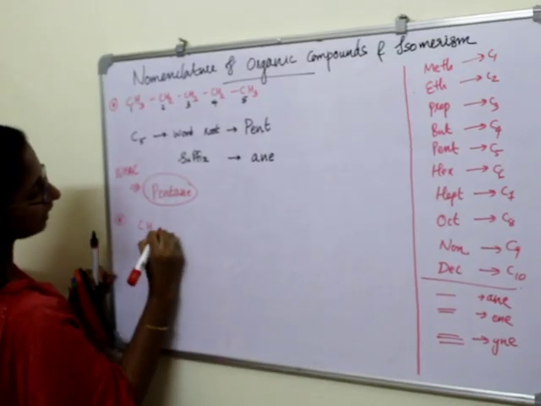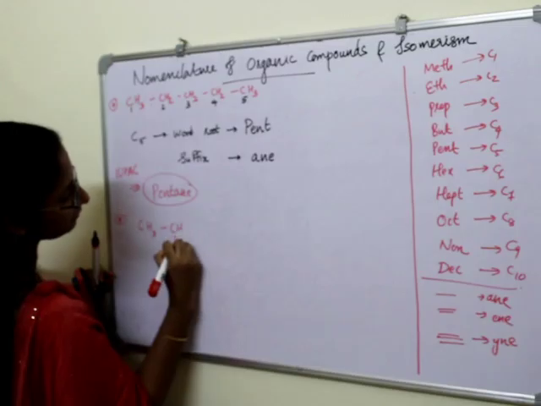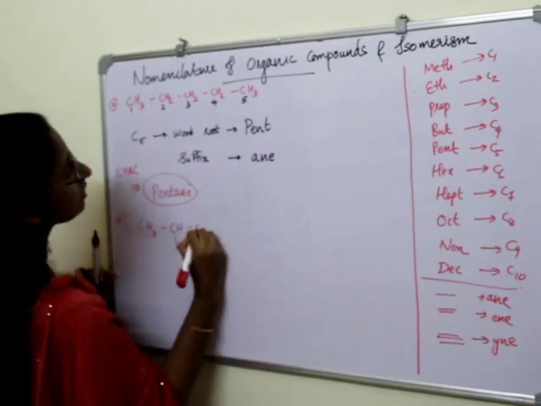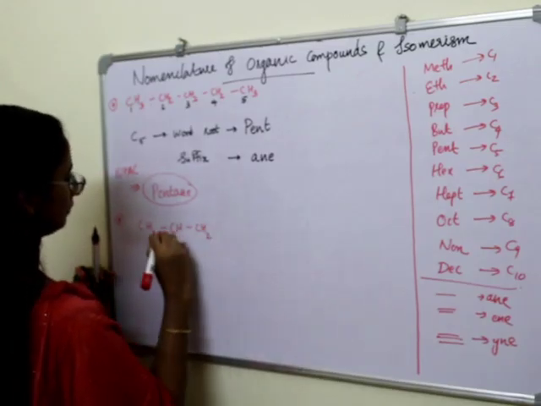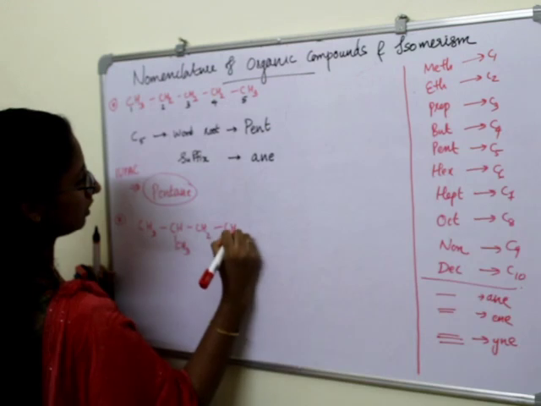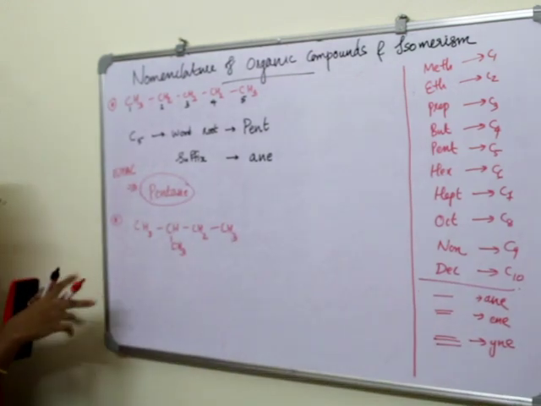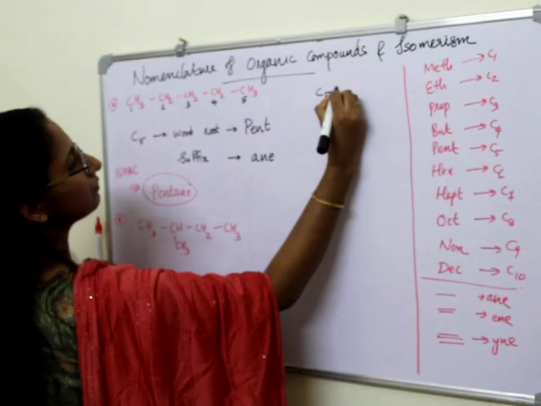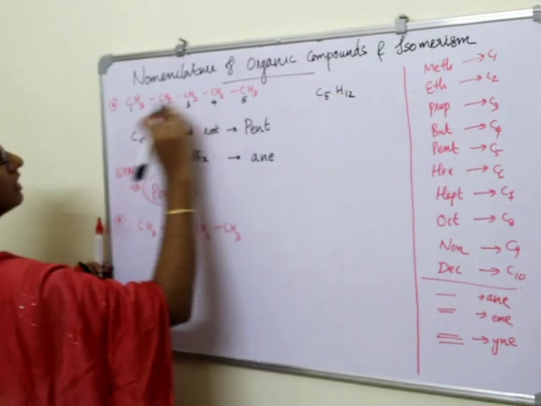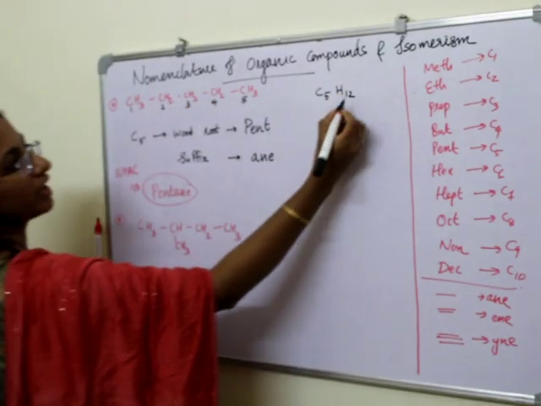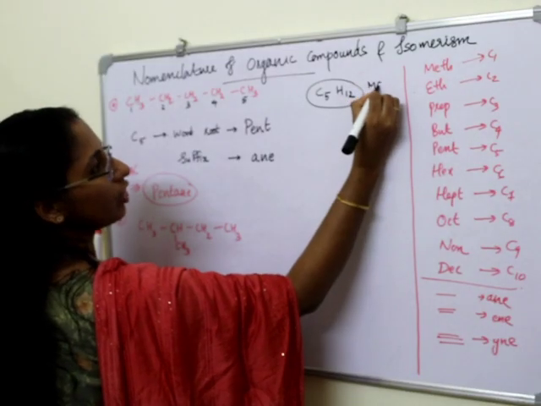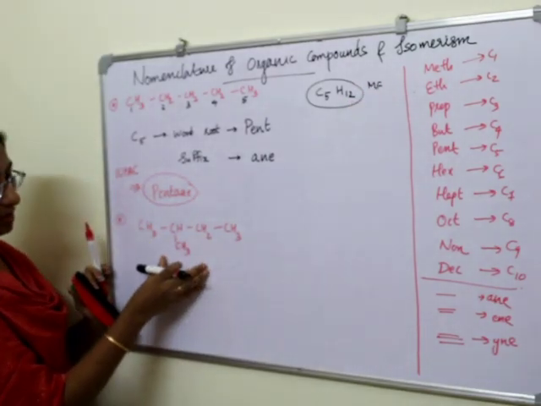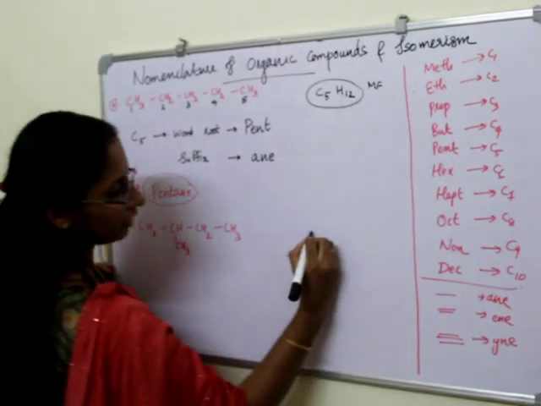CH3, CH3, CH2, CH3. So here the molecular formula is C5H12, right? This is the molecular formula of this compound. Similarly, what will be the molecular formula of this hydrocarbon?